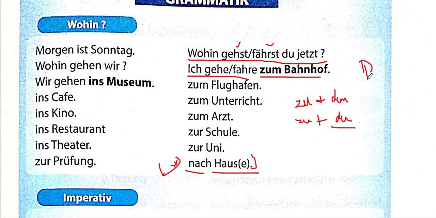It's from the table of the dative case where we have dem, der, dem, der. Masculine is dem, feminine is der, neutral is dem, and plural is der. So it's a little bit different for dative. This is just for your information. And ins is nothing but in plus das. This das is your accusative das that we have learned.